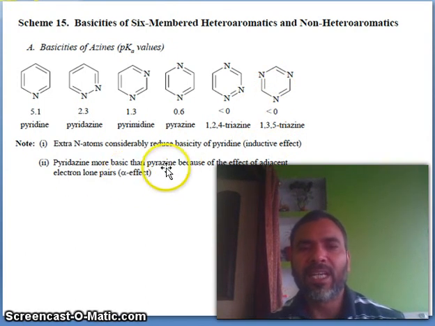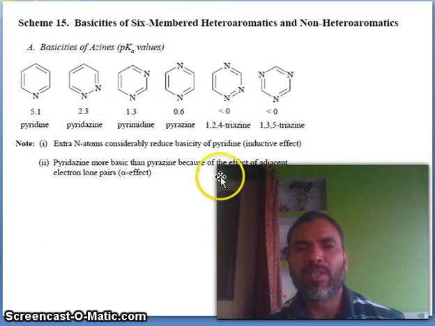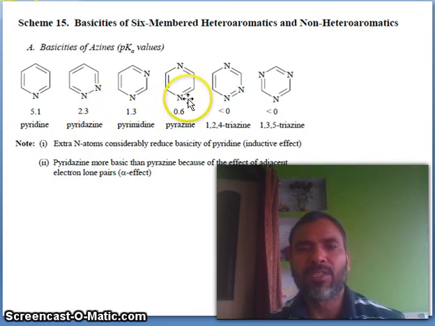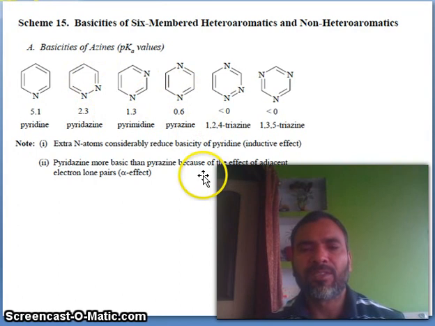Pyridazine is more basic than pyrazine. Pyridazine, you see, is more basic than pyrazine. At the 1,2 position, because of the effect of the adjacent lone pair of electrons. This is the alpha effect. That is very important. Many times these questions come in competitive exams.